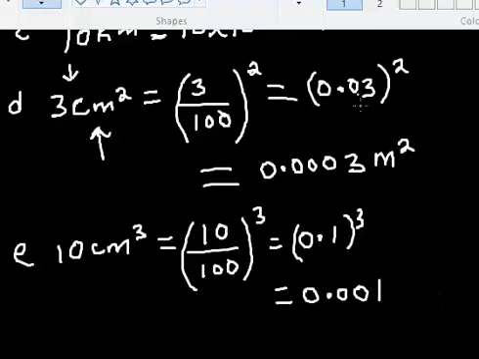I think I made a mistake in the multiplication in the previous one. It is 0.0009 rather, because that's 0.03 squared. It's as simple as that. I hope that is well understood.